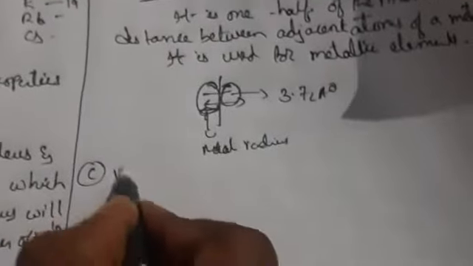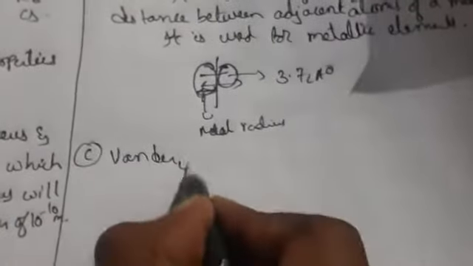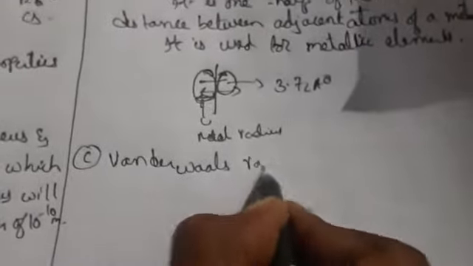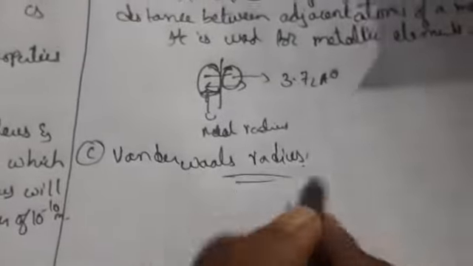third one, van der Waals radius. So van der Waals radius is nothing but what here?